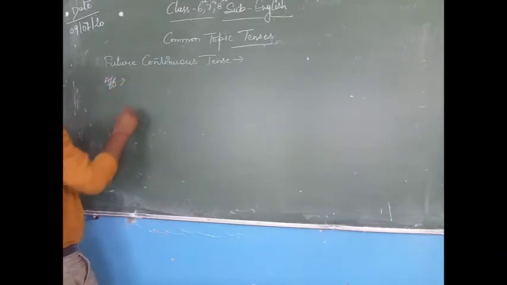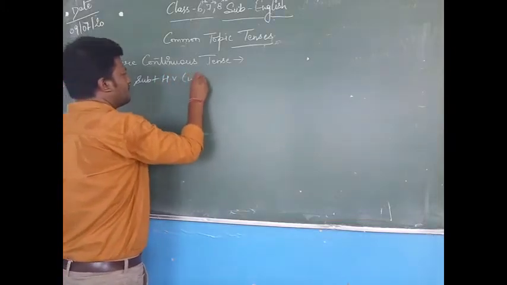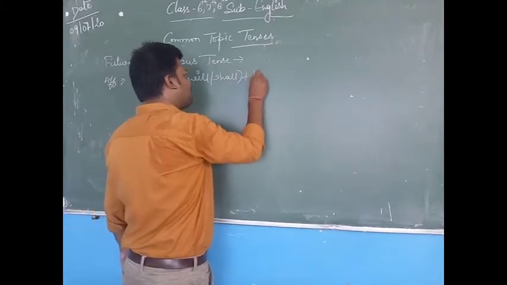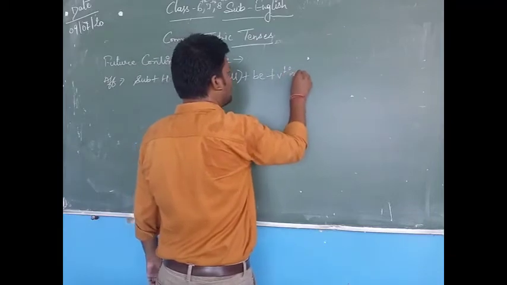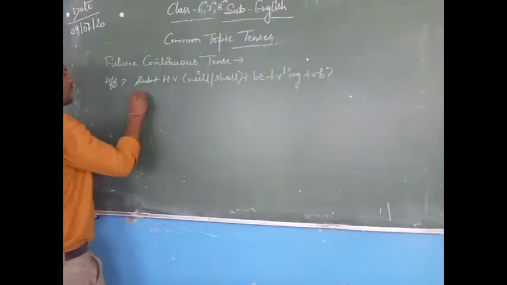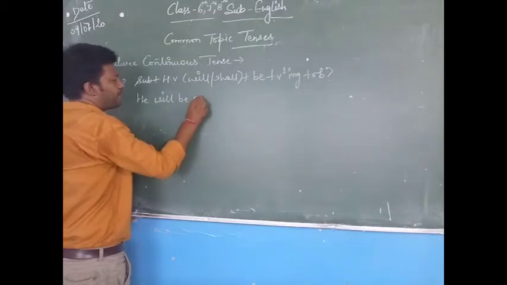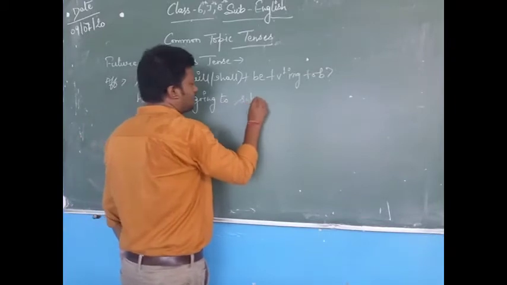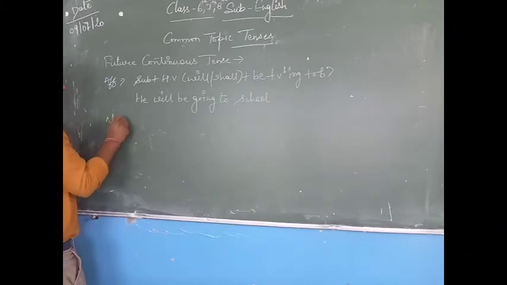Affirmative formula for this is subject plus helping verb, that is will or shall, plus be plus verb first form and ing plus object. Let's frame a sentence with it. He will be going to school.